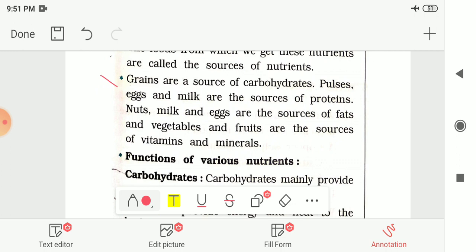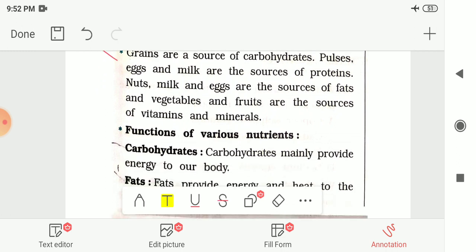So here some sources of these nutrients are given to you: the main source of carbohydrates is grains. Then we are getting protein from pulses, eggs and milk. We are getting fats from nuts, milk and eggs, and we are getting vitamins and minerals from the vegetables and fruits. So these are some sources of these nutrients which we are getting from the food.